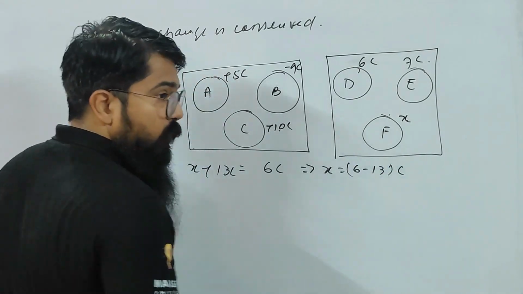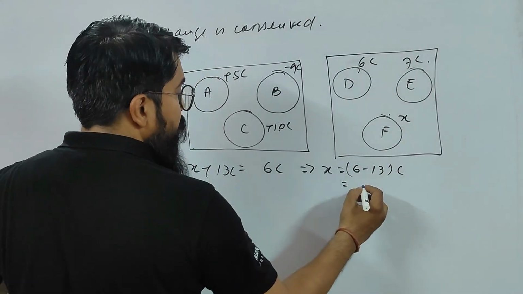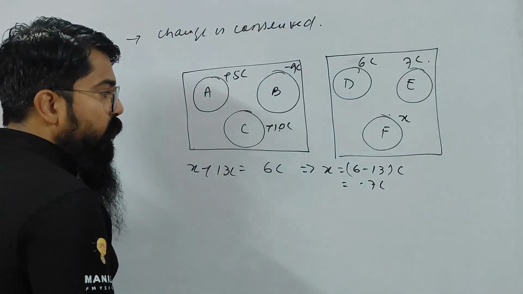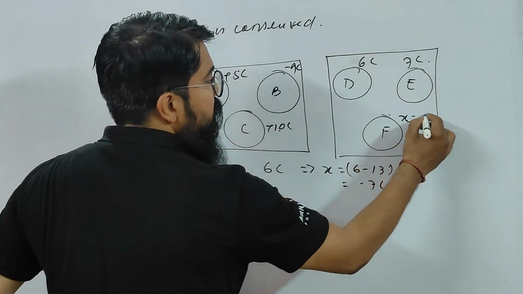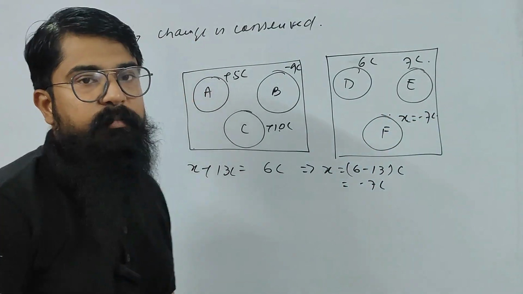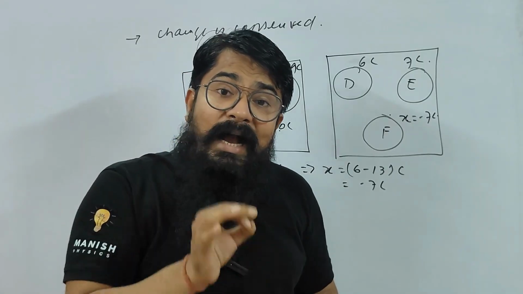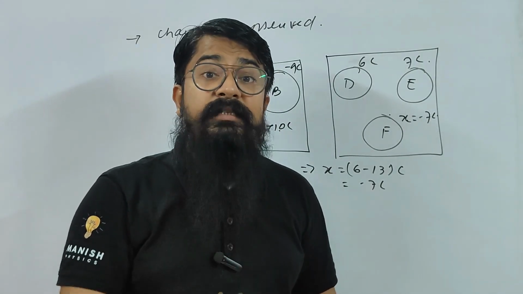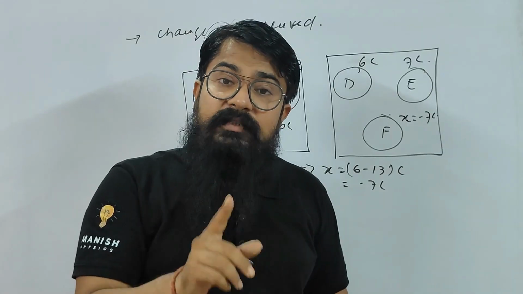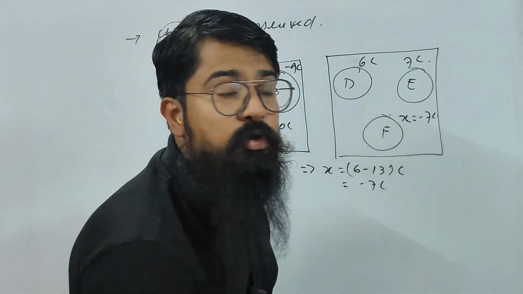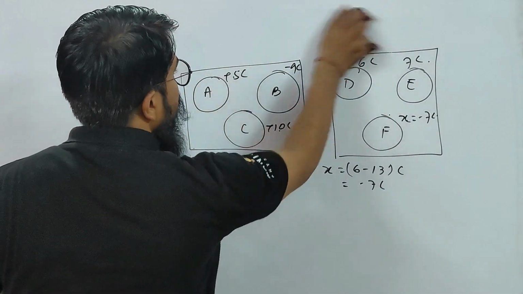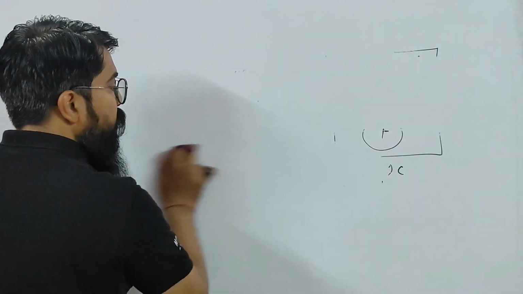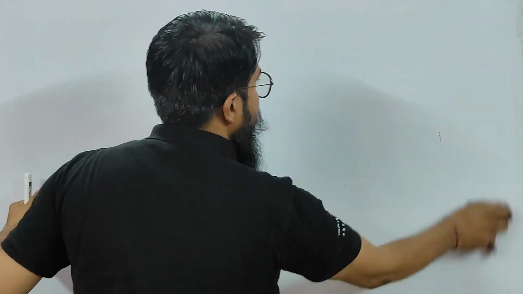Yes or no, all of you? Understood? So this is actually minus 7 coulomb. So the answer is x equals minus 7 coulomb. Understood, children? So in an isolated system, the total charge remains constant, and charge can be transferred only from one body to another body. Remember, children, these are the four different properties of charges.